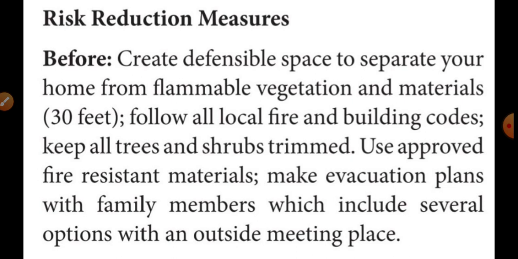Then we should follow all local fire and building codes. Then keep all the trees and shrubs trimmed. Trimmed means cutting unwanted parts. That means we should cut unwanted parts of the trees and shrubs.